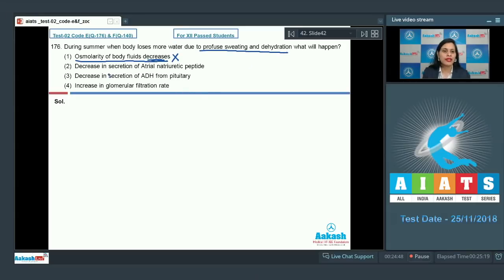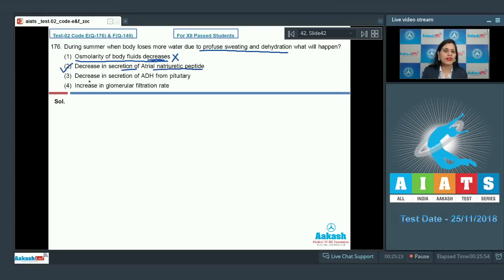The next option given is decrease in secretion of atrial natriuretic peptide, and this is a correct answer to our question, as during this profuse sweating or dehydration, which will lead to increase in osmolarity of body fluids or decrease in GFR or blood pressure, this will lead to decrease in secretion of atrial natriuretic peptide and stimulation of RAS system or increase in secretion of antidiuretic hormone or vasopressin.